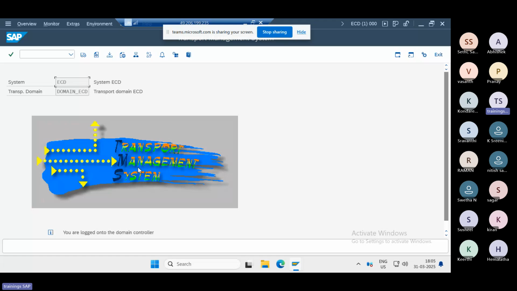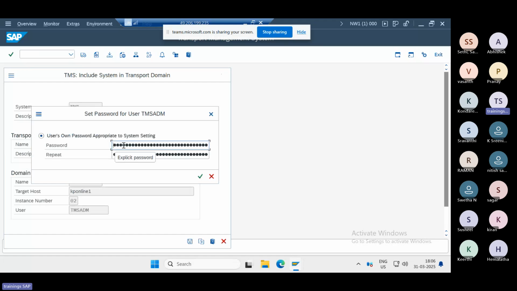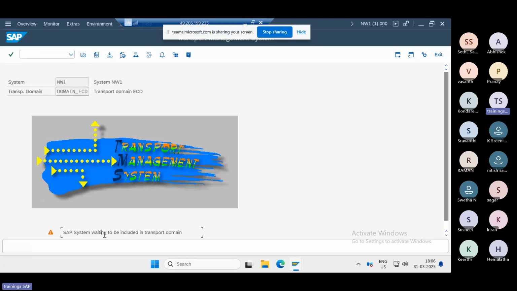Previously we configured NW1 as the domain controller. Now we are making ECD the domain controller, the main branch. Now we will go to the NW1 system and add NW1 into the ECD system. The ECD system comes up automatically. Click on the save button, then provide the password of the TMSADM user. Then the system is waiting to be included.